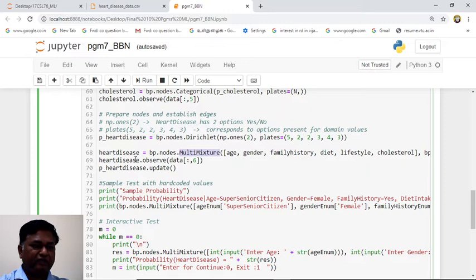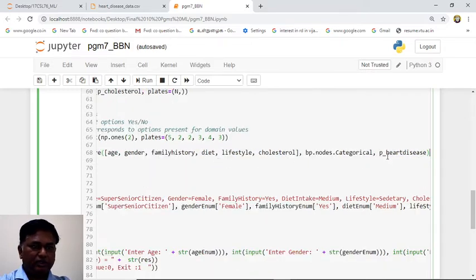Here we are finding the inference from the BBN network. Heart disease equals BP dot node multi-mixture. So all the inputs are given here. These are the 6 inputs. The next line is where all our categorical data and our probability we have to calculate for heart disease.